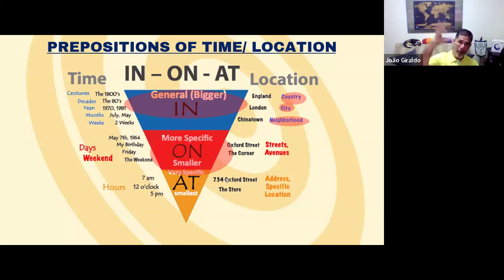All right, so you are being more specific, but not very precise. All right, it is more specific than in, that is very big. On is a little more specific, but not very specific.